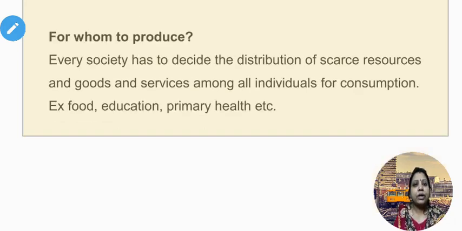For whom to produce? Every society has to decide the distribution of scarce resources and goods and services among all individuals for consumption. Example, food, education, primary health, etc.